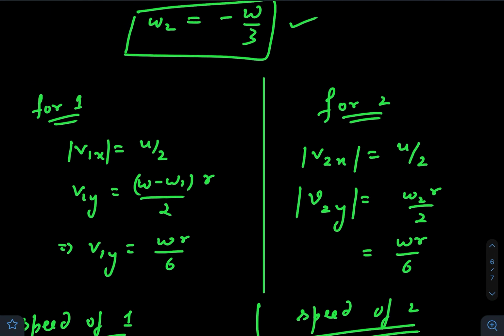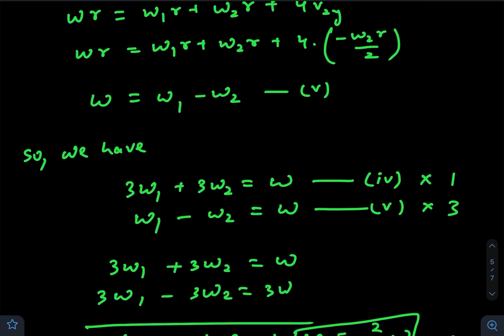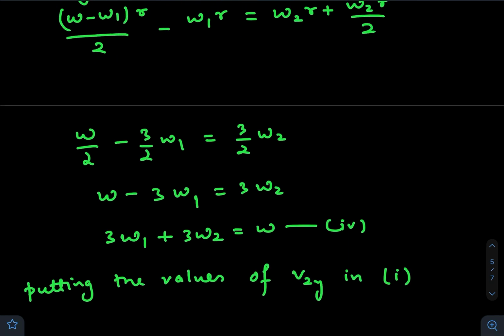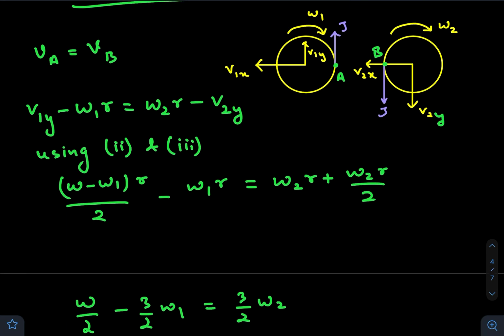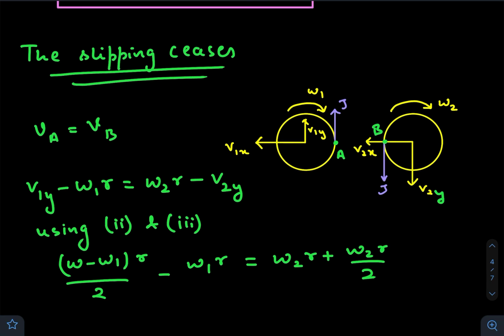Listen, I have not told you how to solve these simultaneous equations. Of course, these are very simple for you. I've just shown you how to create equations, because for JEE Advanced the most important thing is to know how to create equations. Of course I don't need to tell you how to solve them, because you are smart enough to solve equations, but you first need to know how to use conservation laws in the situations.